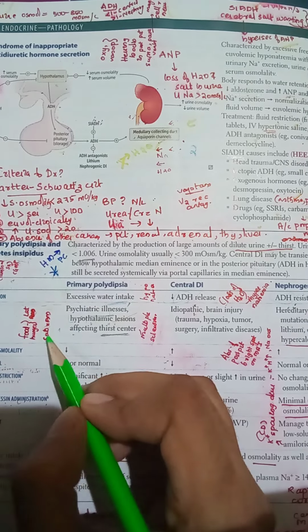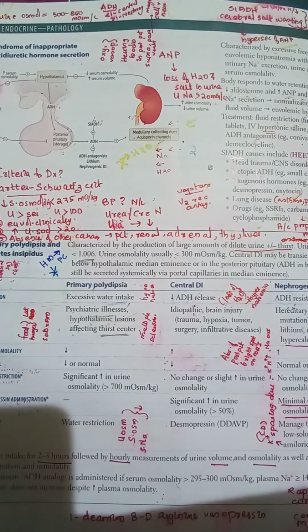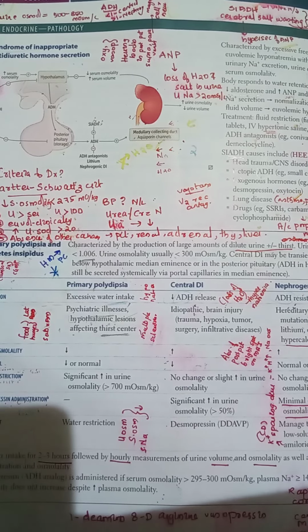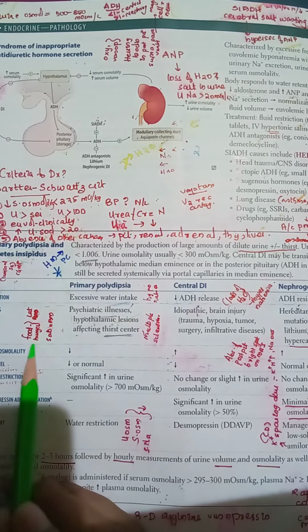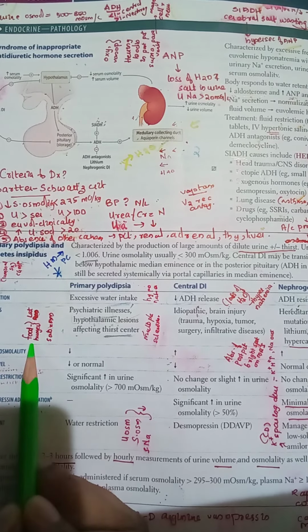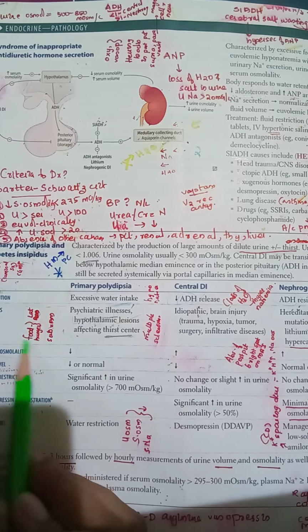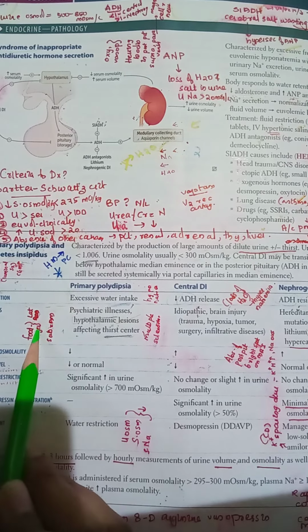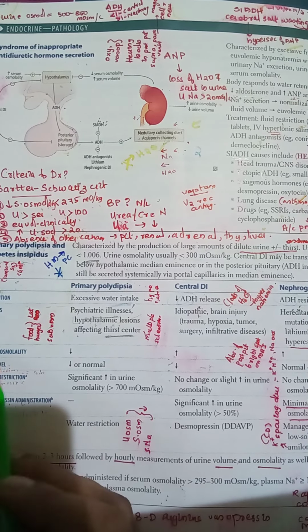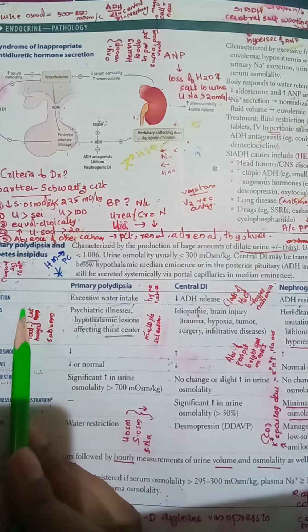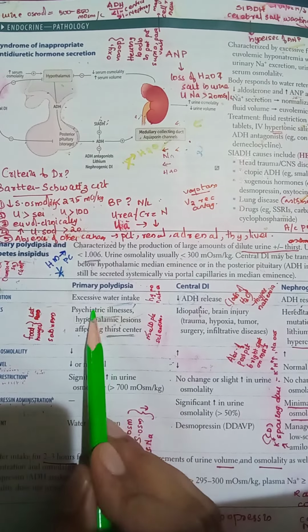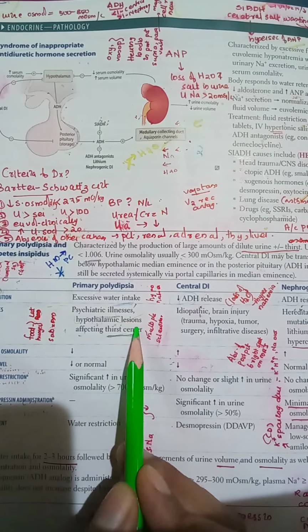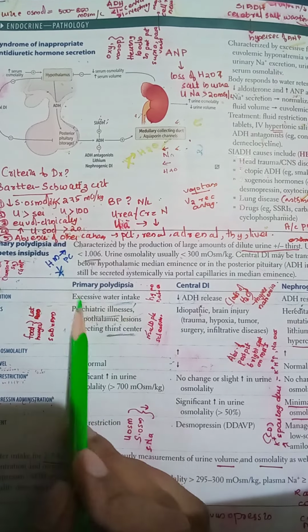When the ventromedial part is stimulated, we get satiety. Okay, and our hands are located on the lateral part of our body. Therefore when you have some stimulation to our hands, that is when you have a cupcake in your hand, you are going to eat that. Therefore hunger, food, water, that is thirst and appetite, everything is stimulated by the lateral nucleus of the hypothalamus. So why did we say this? Because of psychiatric illness and hypothalamic lesions affecting the thirst center, there will be excessive water intake.